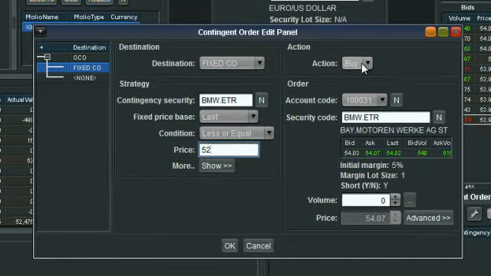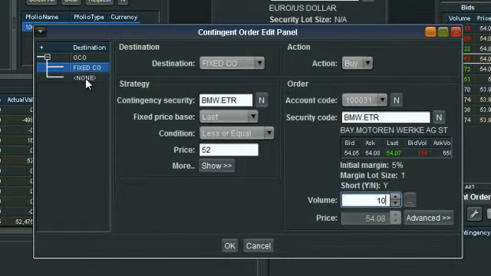We are short, so to close out a short position of 10, we need to buy 10 back. So here we're going to specify our volume. Our volume is that we're short 10, so we want to buy 10. I've left the price at market so that no matter what it triggers at, below that price, it's just going to buy my position back at market.